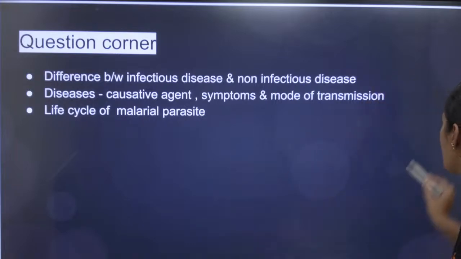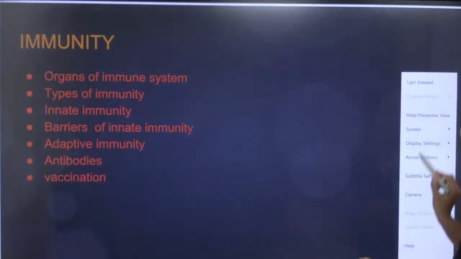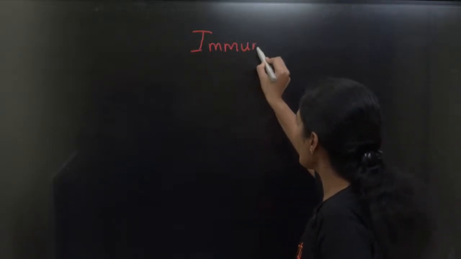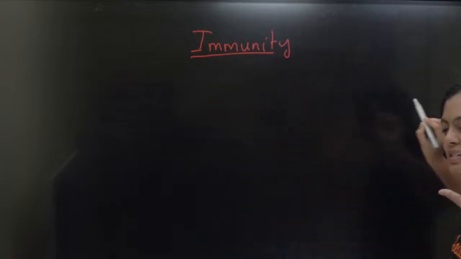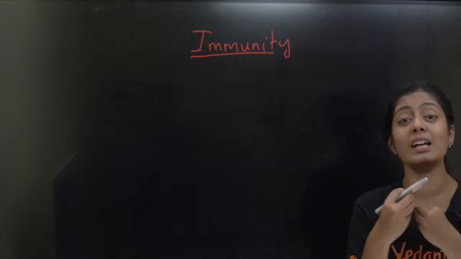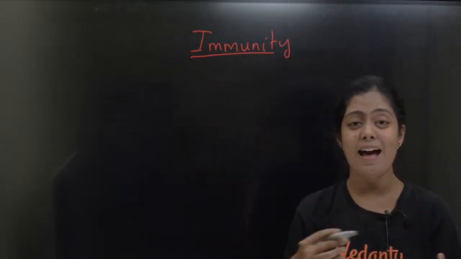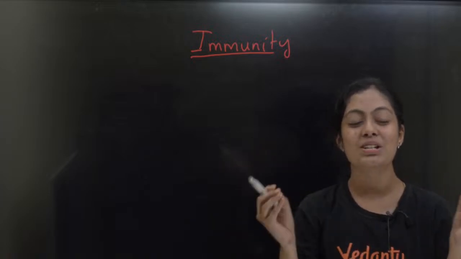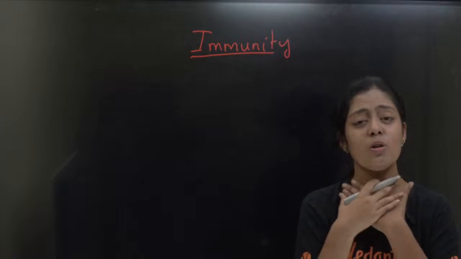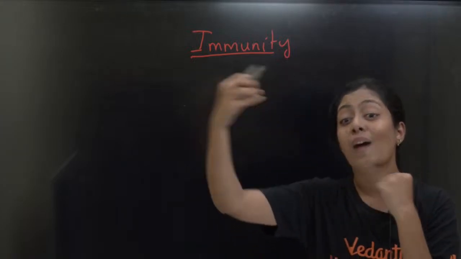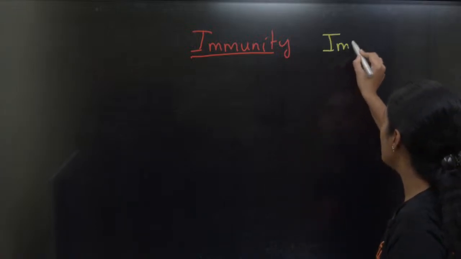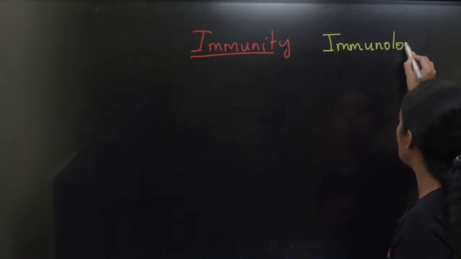Okay, now what we are going to see, children, is a very important topic. My most favorite part, we are going to discuss immunity. Okay, so what is immunity, children? Let's start discussing now. What is immunity? Yes, anybody? The ability of my body to fight against pathogens, to fight against disease-causing germs, is called immunity. The inborn immunity, the strength in us to fight against diseases, is what I call immunity. And the study of immunity is called immunology, children.